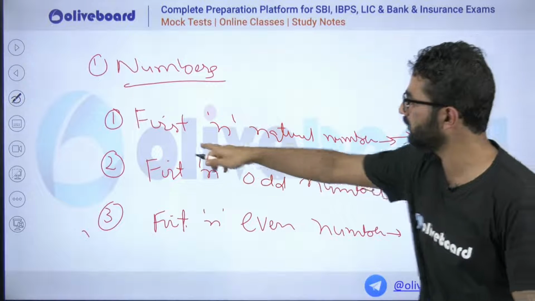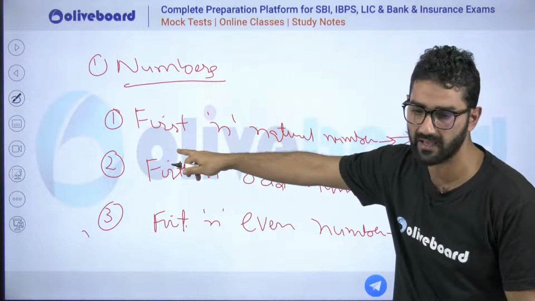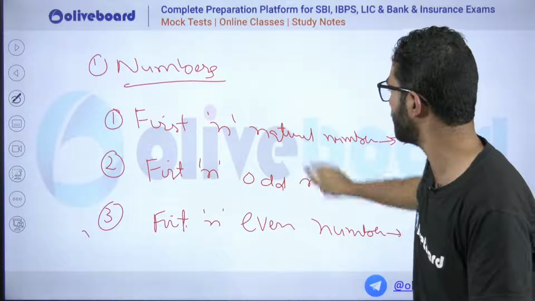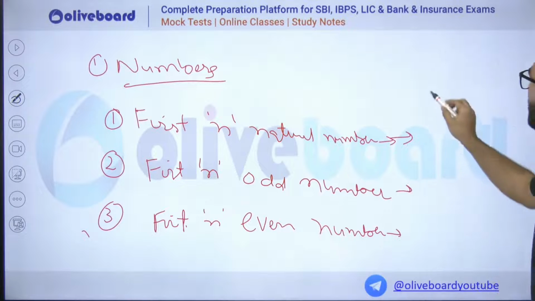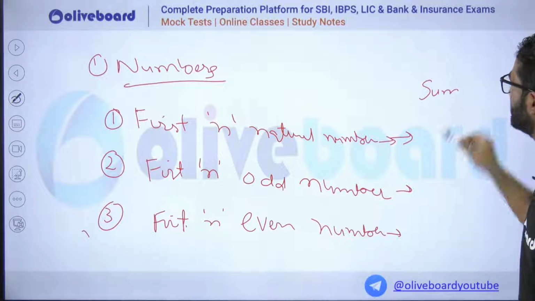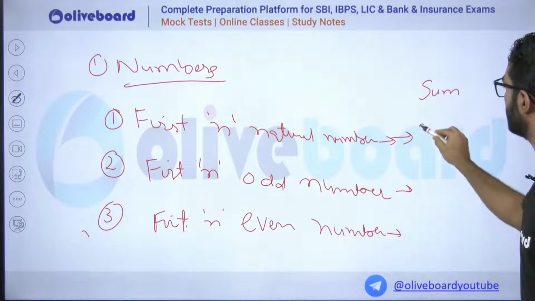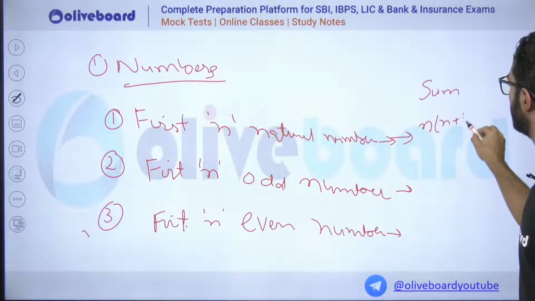If there are first n natural numbers given, what could be the sum? How to find the sum? Please tell me the sum. Sir, we do it by n into n plus 1 divided by 2.